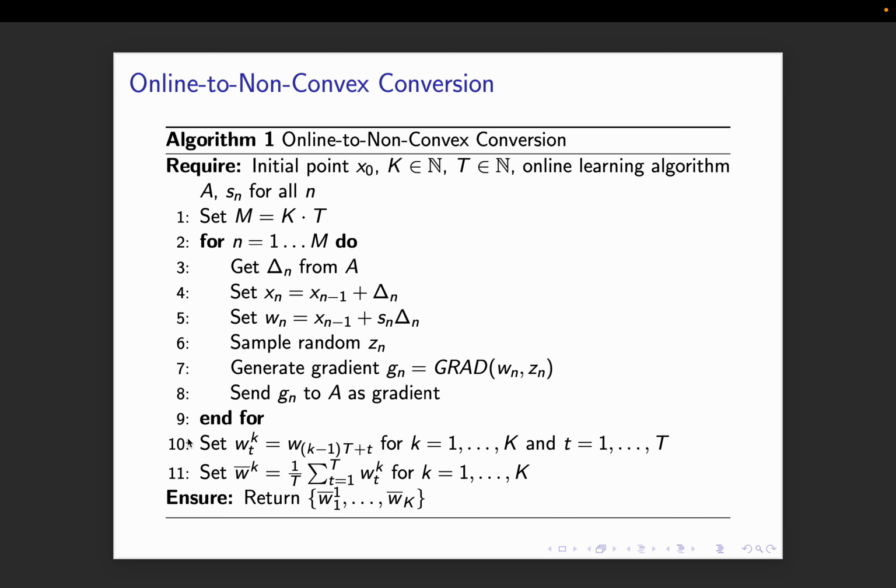Now what we have is, forget line 10 for now. Let's look at line 11. What we will do is, for k buckets, I will set w bar k to be the average of those t points in that kth bucket, right? So w sub t, k, fix a k. These are those w points which my algorithm visited in this kth bucket. Take the average of it and store it as w bar k, and return w bar 1, w bar 2, w bar 3, etc. for all those k buckets. That's what it is. So I've returned k points, where each of these points is an average of the t points which the algorithm visited, right?